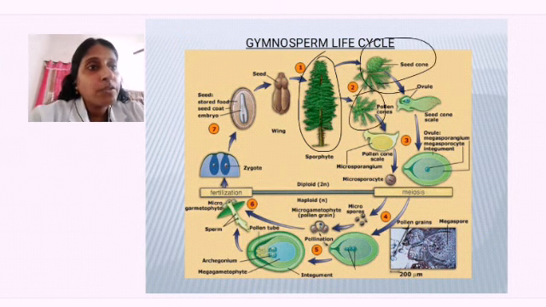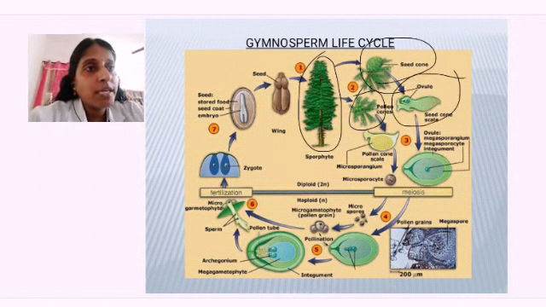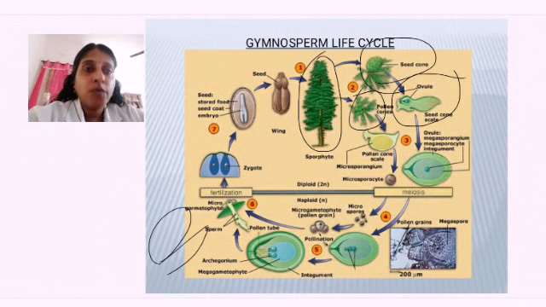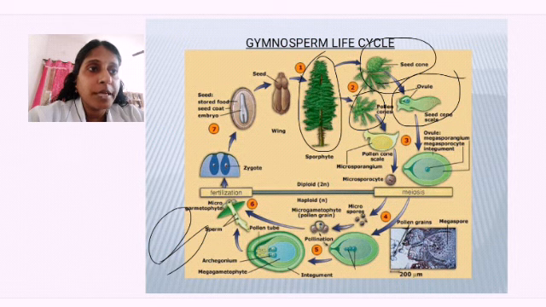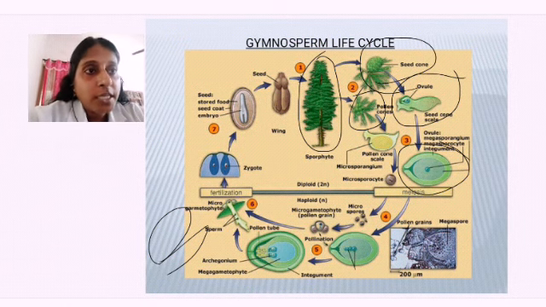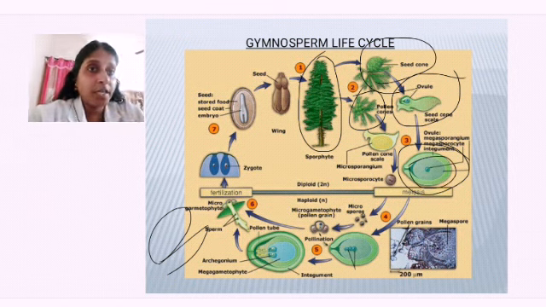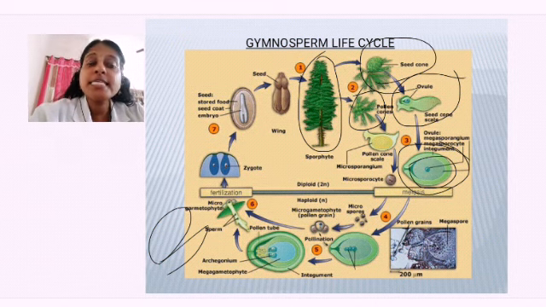In the female cone you have the megasporophyll, wherein the ovule, or megasporangium, is present, with the megasporocyte. This is the megasporangium containing the ovule, and its covering we call the integument.